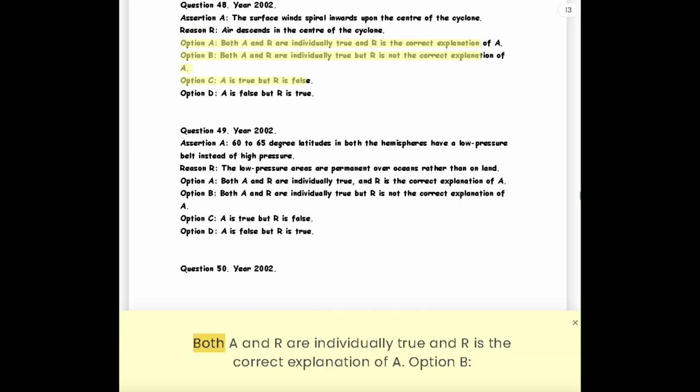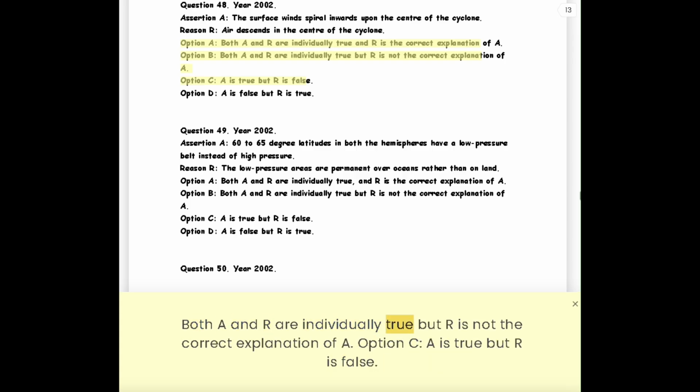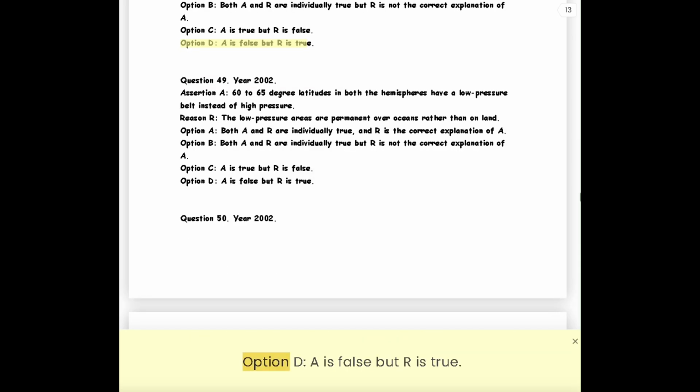Option A. Both A and R are individually true and R is the correct explanation of A. Option B. Both A and R are individually true but R is not the correct explanation of A. Option C. A is true but R is false. Option D. A is false but R is true.